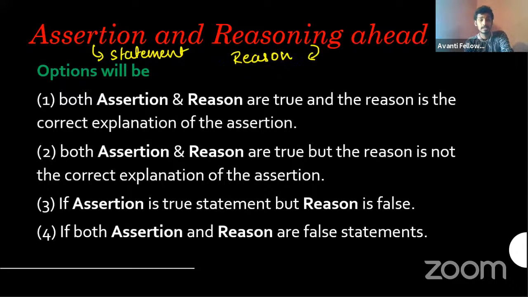You have to read the statement, then you have to check whether the reason or the second statement given actually follows from this or not. Okay, so how will it follow? It should be like when you join these two statements, it should be a complete line. Okay, so if I say, like, fishes are ammoniotelic, assertion, reasoning will be because they are present in the water. Okay, so sorry, they are present in the water. If I add the sentence, bony fishes are ammoniotelic because they are present in the water, it will look like a continuous statement, right?